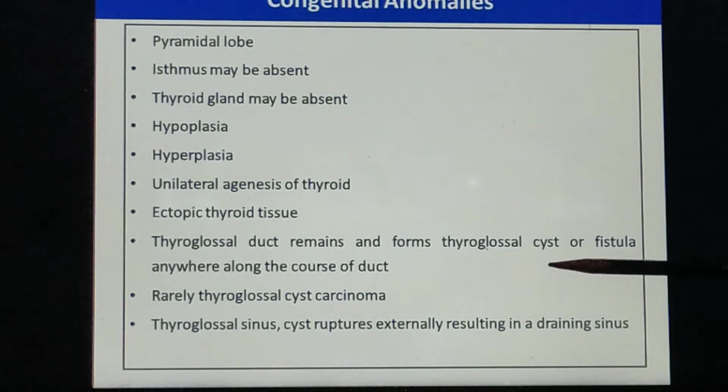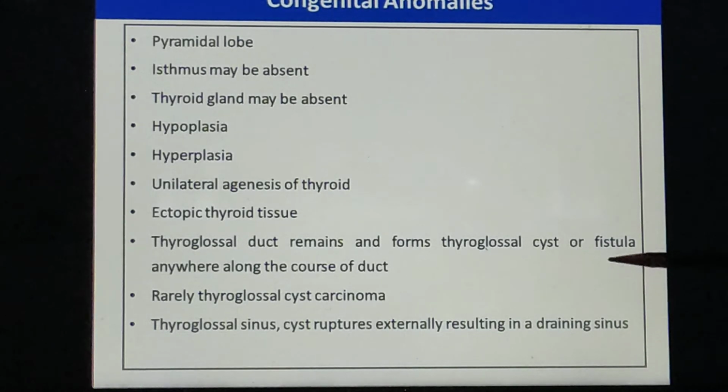Then sometimes the thyroglossal duct, actually normally it disappears, but congenitally it may remain and get converted into a cyst, that is called a thyroglossal cyst. Sometimes the cyst ruptures in two ways and forms a canal-like structure, forming a fistula. It is called a thyroglossal fistula.